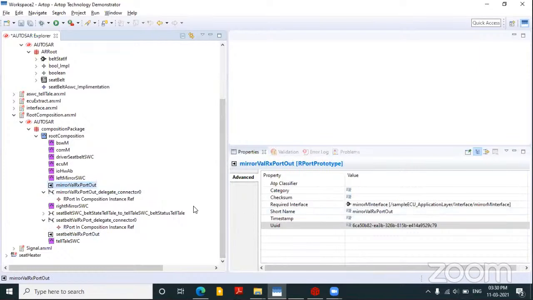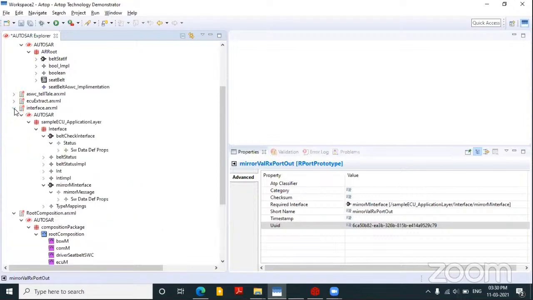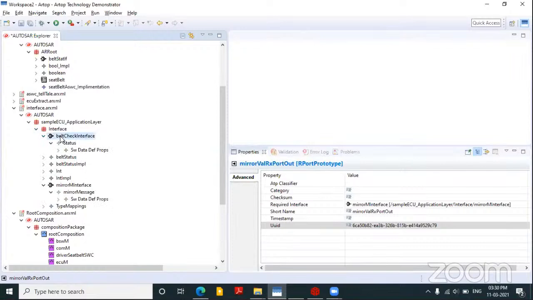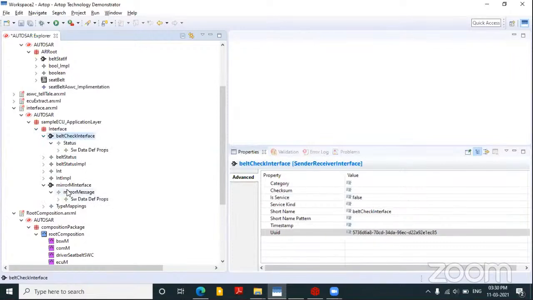Whenever I create a port, I need to mention the interface of that port: what data types it will transfer, how many arguments it will have, or what values we'll be passing through it. So to make this port, we need to define an interface. Let's go to another ARXML file where I have defined the interface for this root composition. Here I have two interfaces: one is the belt check interface, and the other one is the mirror M interface.